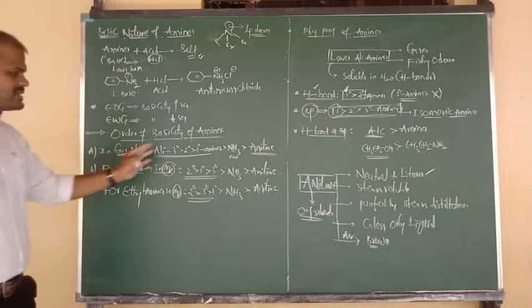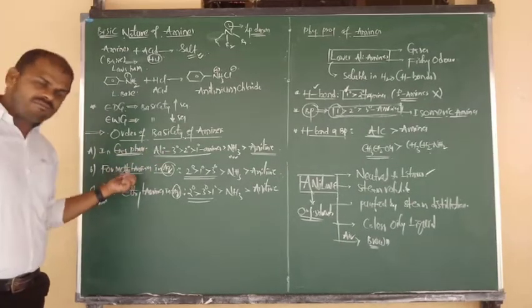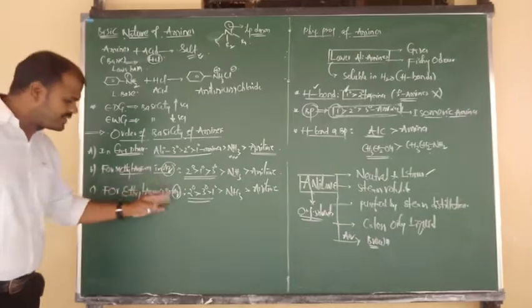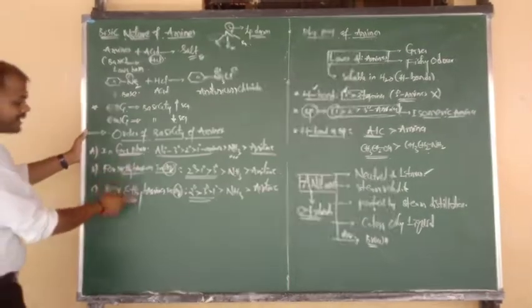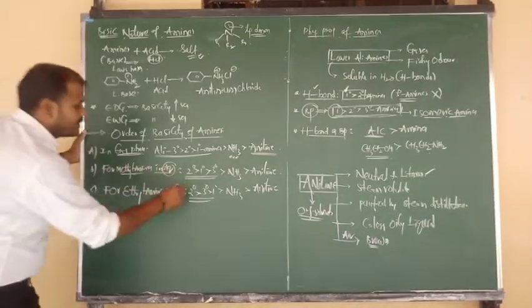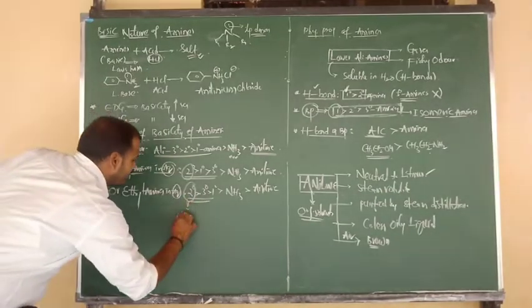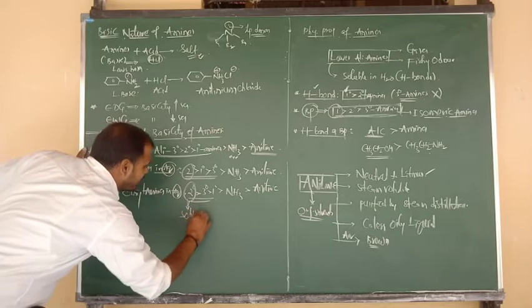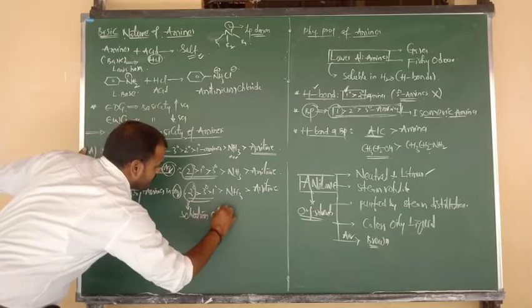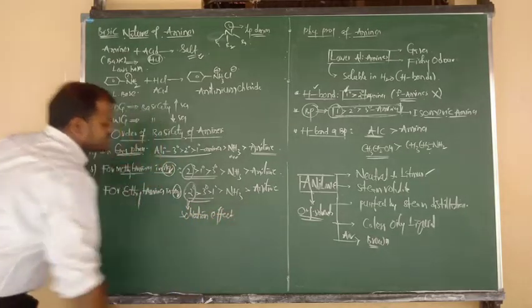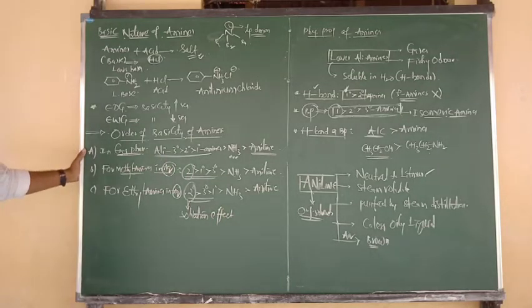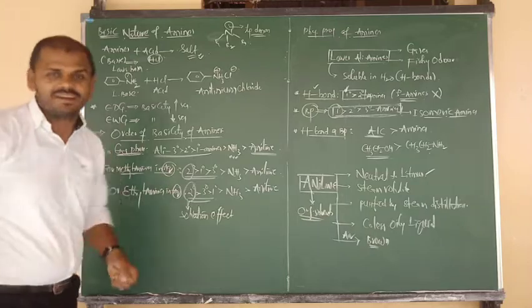So we have the basicity order of amines in gaseous phase, of methylamines in aqueous, and of ethylamines in aqueous. When methylamine and ethylamine are in aqueous condition, secondary contains more basic nature, because secondary amines have more solvation effect, a higher degree of solvation. They undergo reaction with more amount of solvent, which here is water.